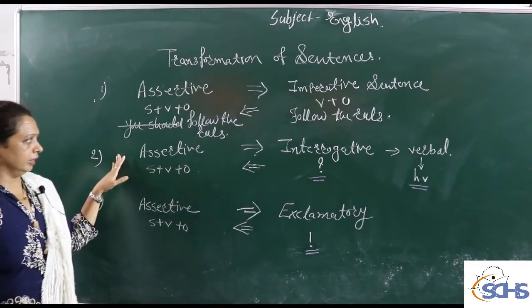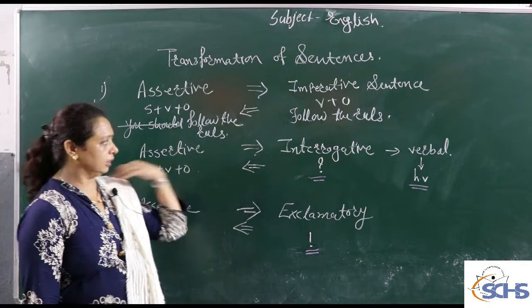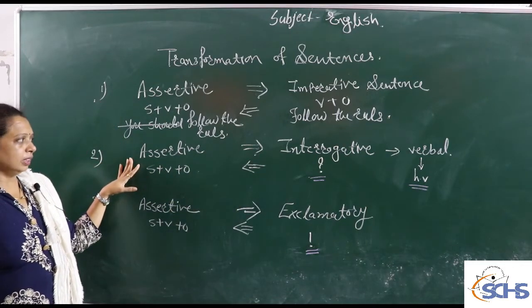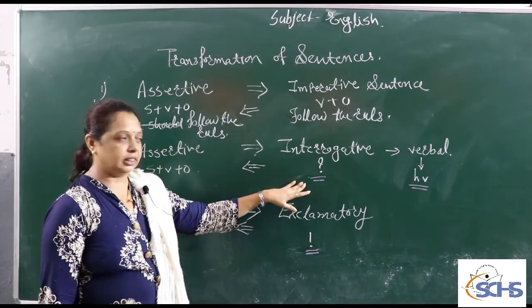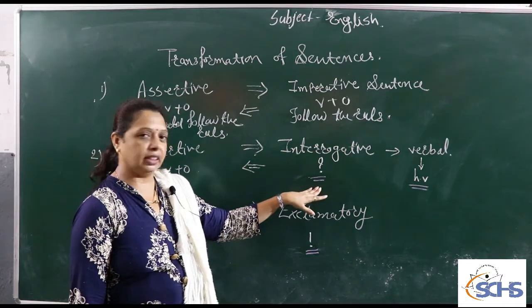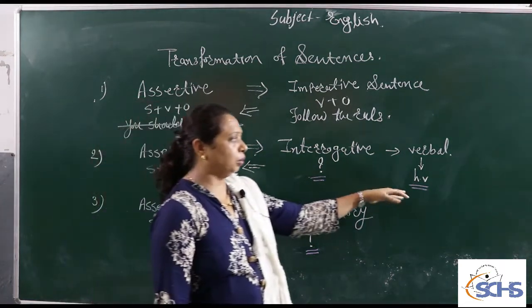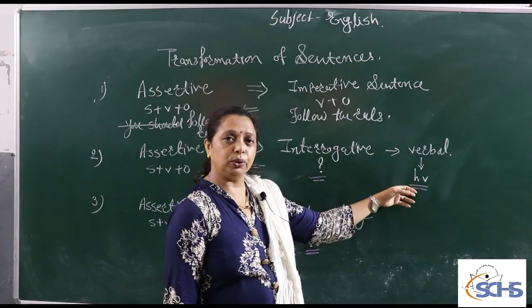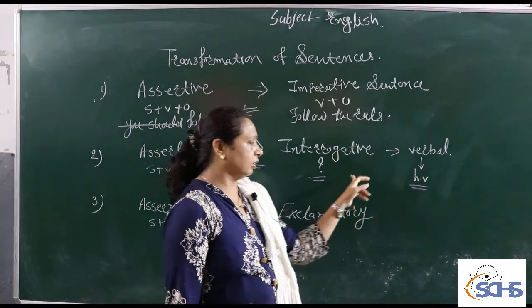Now we move forward. Here we find assertive sentence changing into the interrogative sentence. Again the assertive sentence has a subject plus verb plus object format. But the rule of an interrogative sentence is that there is a question mark at the end. For making a question, we have to use a helping verb. Whenever there is a helping verb in the sentence, we use it at the starting of the sentence, and by using that we prepare a question.